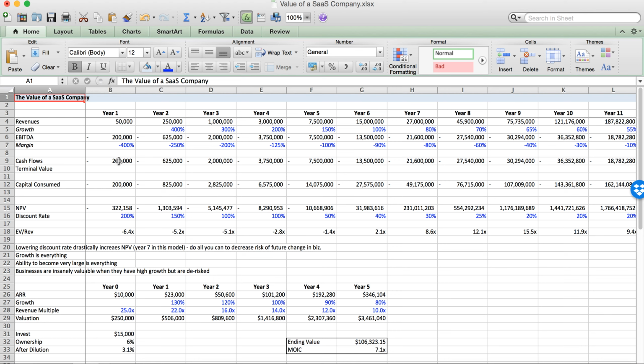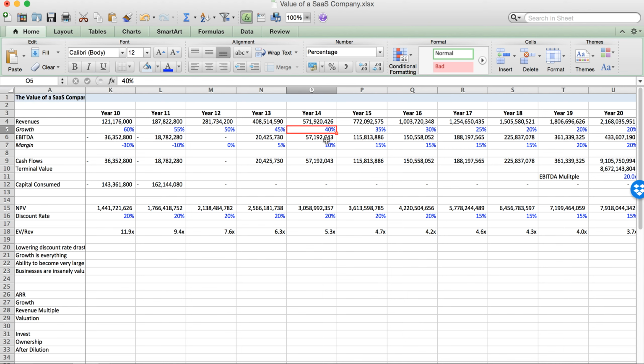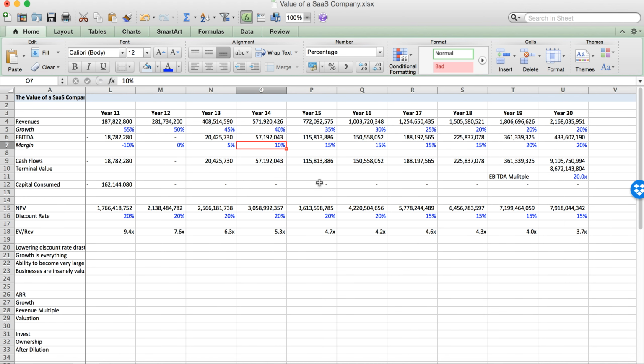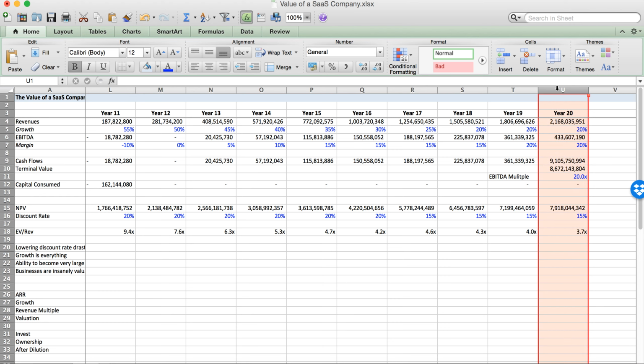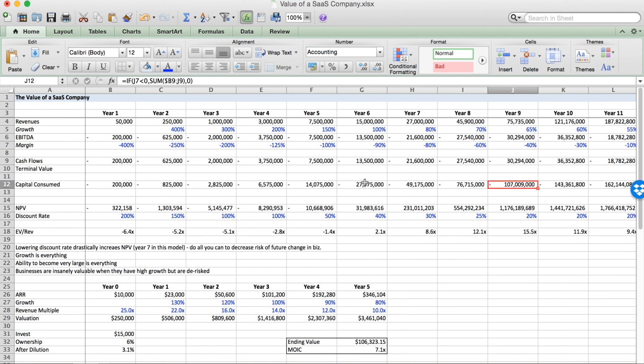So those are some quick thoughts on this model, kind of how I've thought about the value of a SaaS company. And of course, all these numbers in blue can be changed drastically, and that's really what drives the value. And so that's where it becomes really more of an art than a science, and understanding, can the business continue to grow? Can they expand their margins? Will somebody pay for this thing either in year 20 when it's a publicly traded company, or maybe it's year 5 because there's really awesome IP here, or whatever the case may be.